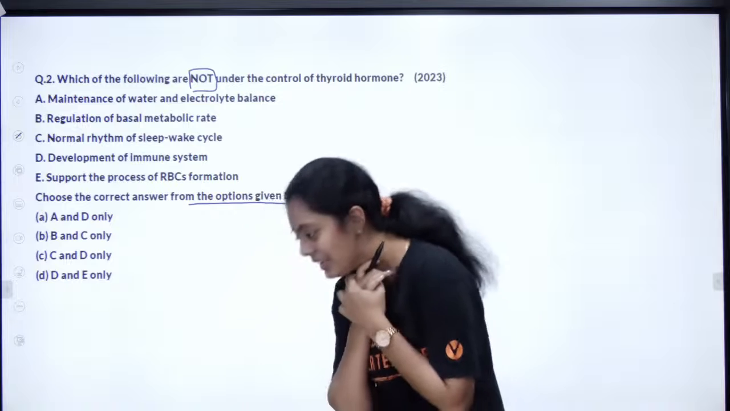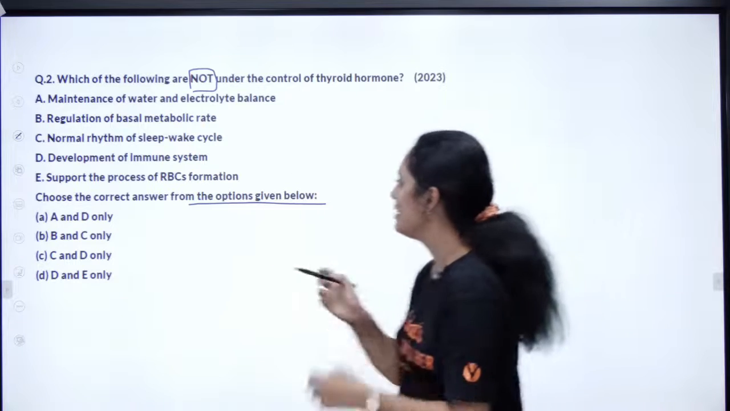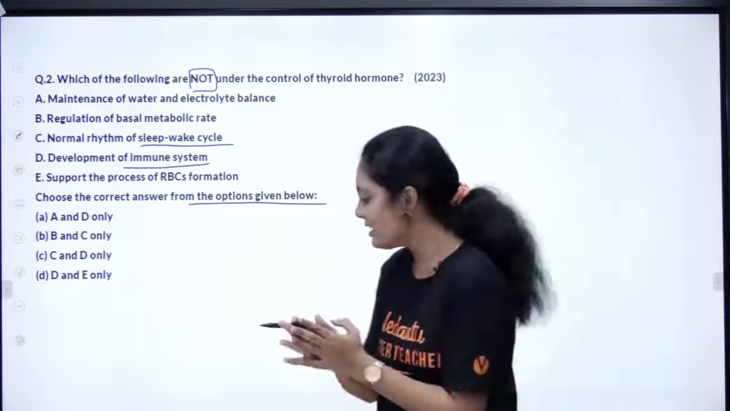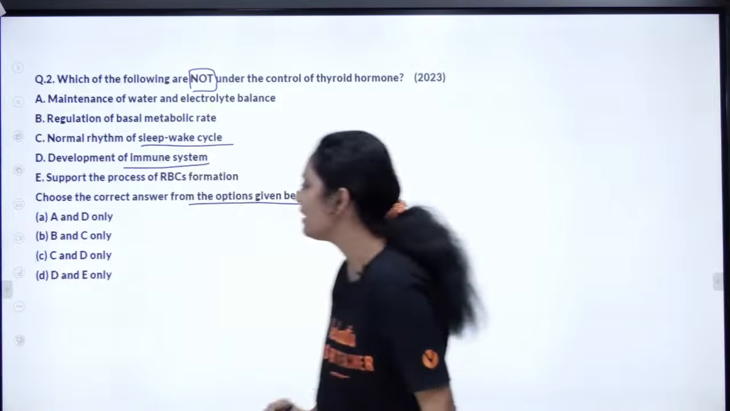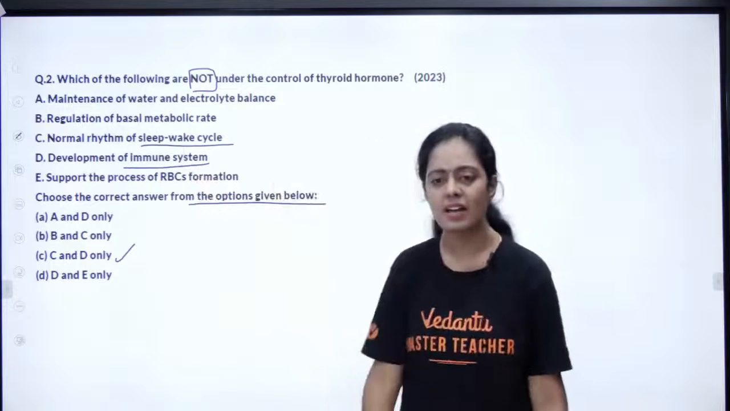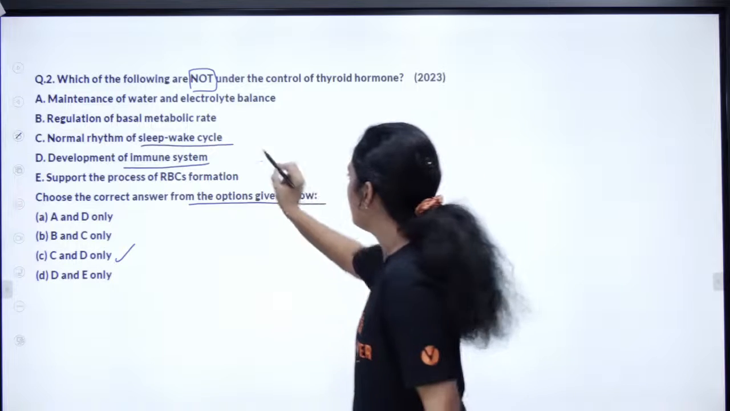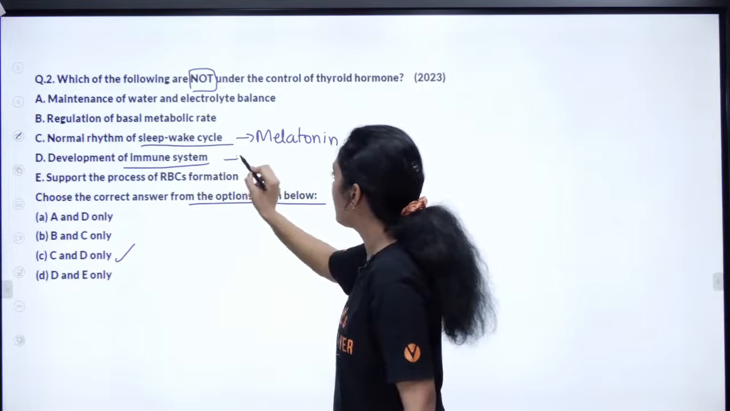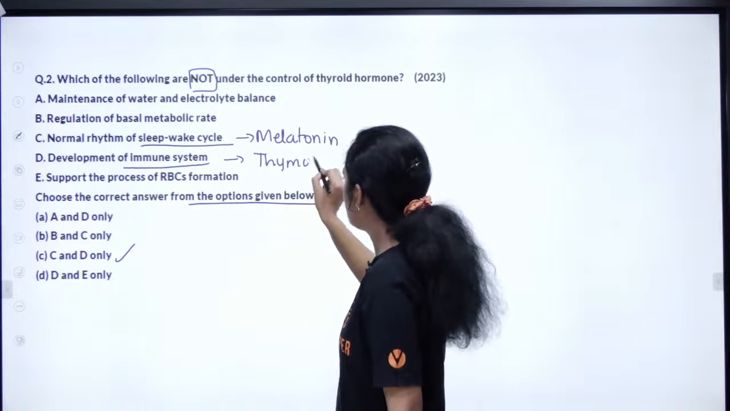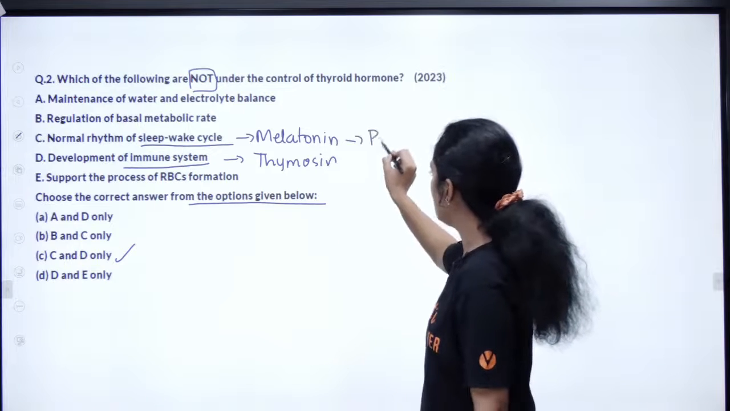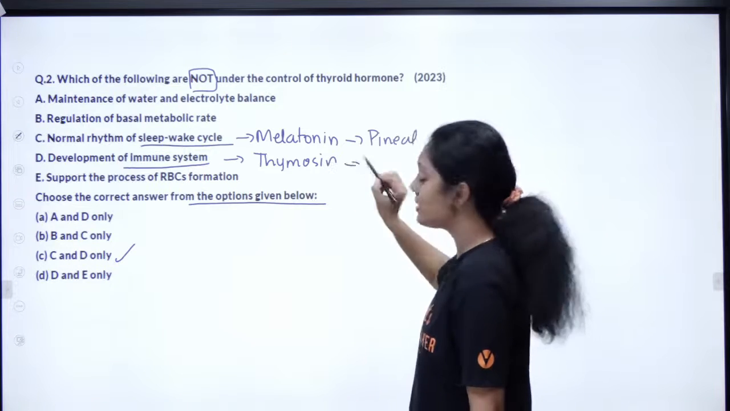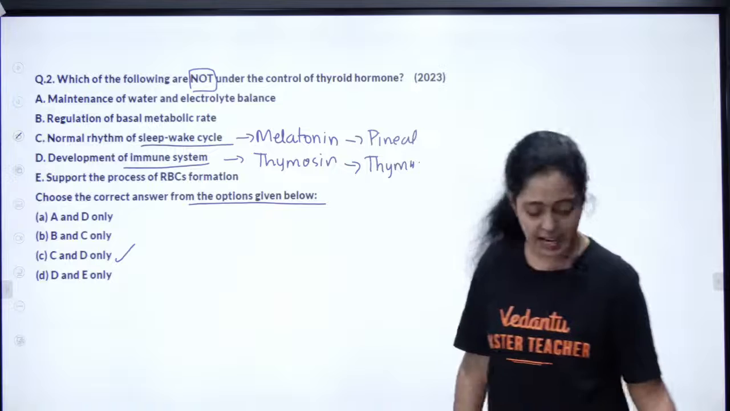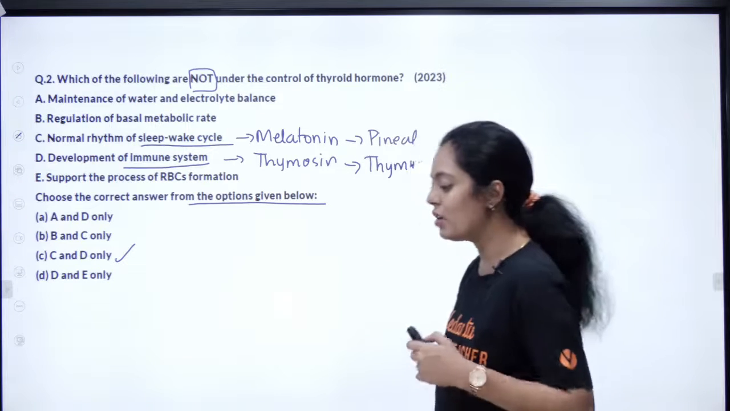Very good, Shalini. Very good, Janice. Yes. So idu rendu vande nammaloda thyroid oda function kedaiyadhu, right? So the answer is option C. Appa vera endha gland oda function pasangala? Normal rhythm of sleep wake cycle. What is the hormone involved? It is melatonin. Here what is the hormone involved? It is thymosin, right? Who is producing melatonin? It is your pineal gland. Who is producing thymosin? It is your thymus gland, right? Is this clear? So the right answer is what? Very good, very good. Yes, option C.